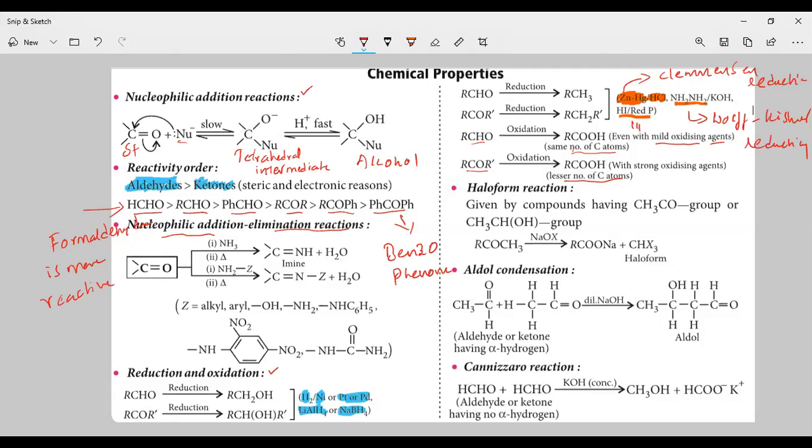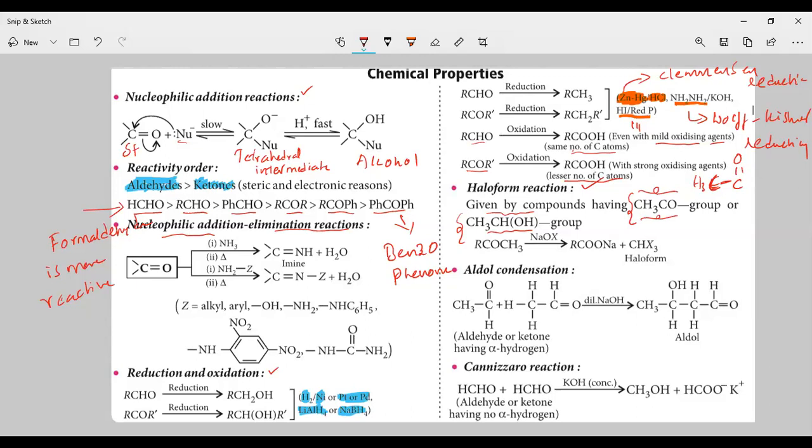Okay. Next, haloform reaction. Aldehydes and ketones will undergo the haloform reaction. What group should be present for the haloform? The CH3CO group should be present. This is a condition. So for an aldehyde or ketone to undergo the haloform reaction, the carbonyl group should be attached to CH3, like this.